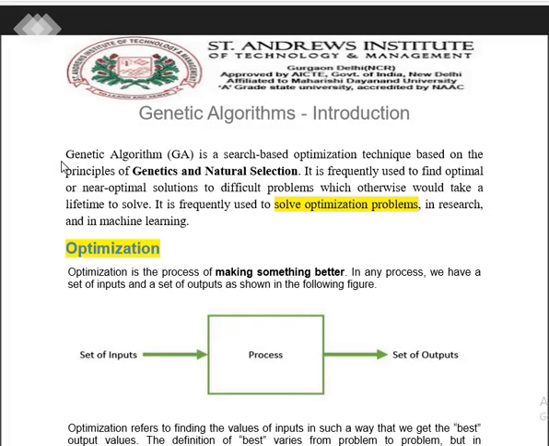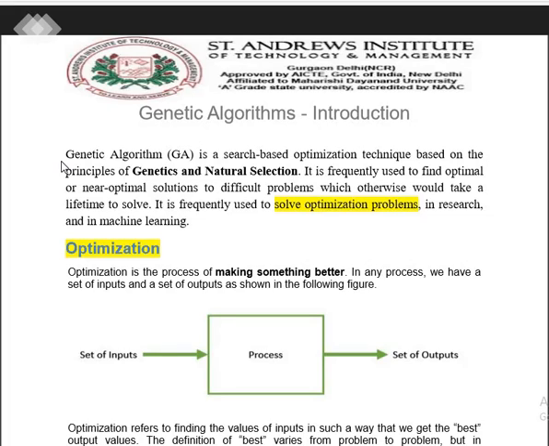Now, as we say, genetic algorithm is an evolutionary algorithm and also an adaptive heuristic searching algorithm. Now, what is adaptive in nature? The type of parameter that will be used in this heuristic has to be adaptive. Whatever algorithm or operators you use on the population or the chromosomes will also undergo the fitness parameter. And further, this is inspired by the concept of Charles Darwin's theory of natural selection, survival of the fittest. This algorithm reflects the process of natural selection, where the fittest individuals are selected for reproduction in order to produce the offspring of the next generation.